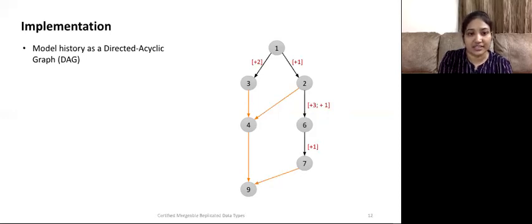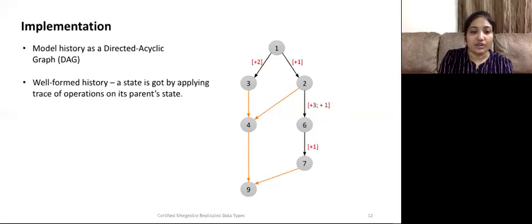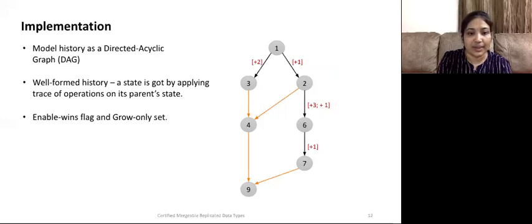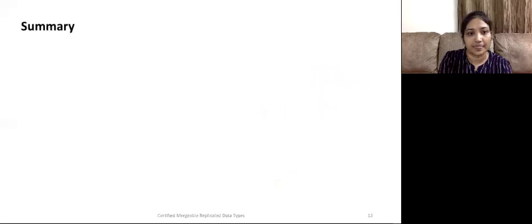Black edges represent the trace and orange edges represent the three-way merge. And we also assume that any pair of nodes in the DAG has a unique LCA. A well-formed history has its states obtained by applying the trace of operations on their parent states. It also captures branching and merging behavior observed in a Git-like store. The figure on the right-hand side is a well-formed history. In this paper, we have verified the algebraic properties of three MRDTs: increment-only counter, enable wins flag, and grows-only set.